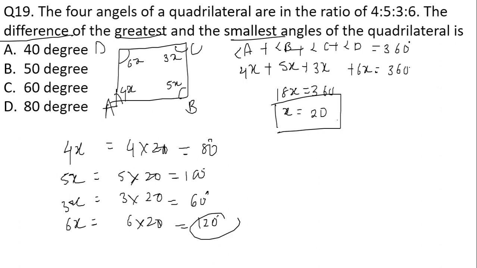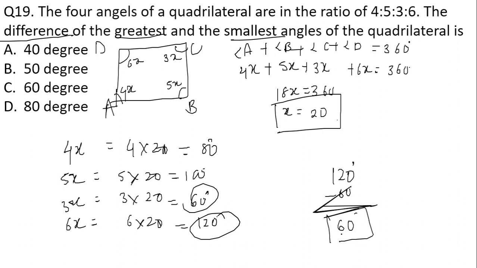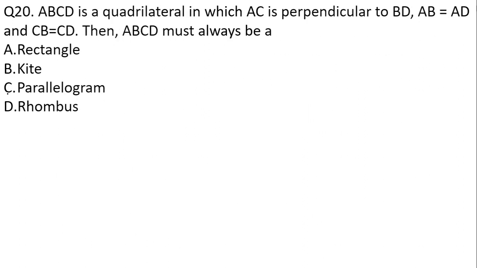What is the greatest angle? 120 degree. So 120 degree minus the smallest, which is 60 degree, will give me 60 degree as my answer. So the correct answer for the given question is option number C. Moving on to the next question. This is the last question of the question paper.